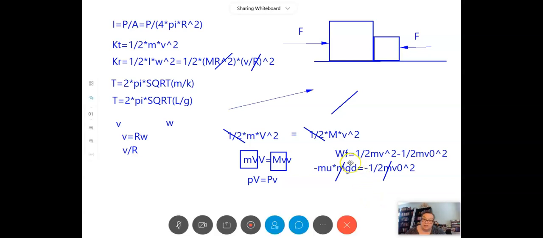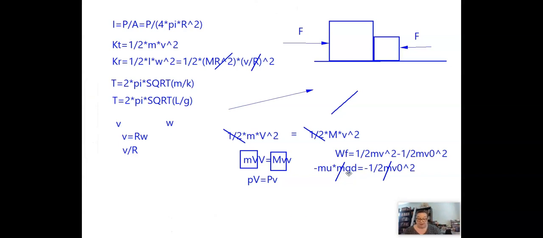The distance that they travel, the d, only depends on their initial speed, and in this case they have the same speed, and it depends on the coefficient of friction, and in this case they have the same coefficient of friction, and it depends on g, and they both have the same acceleration due to gravity. Therefore, they both stop in the same distance, and that's answer C.